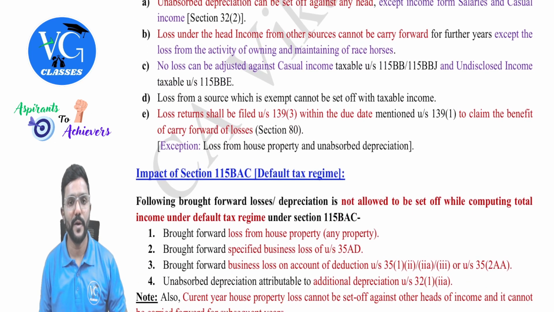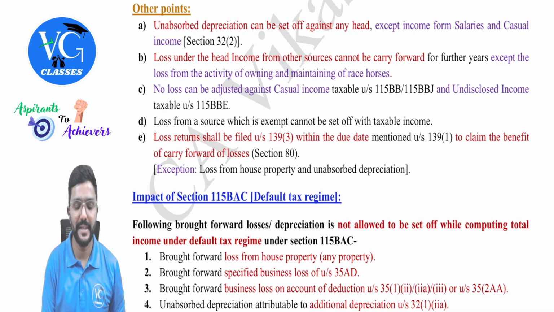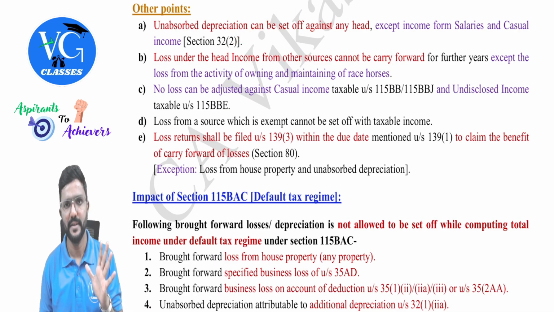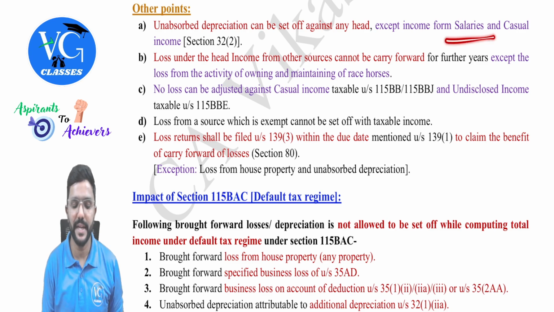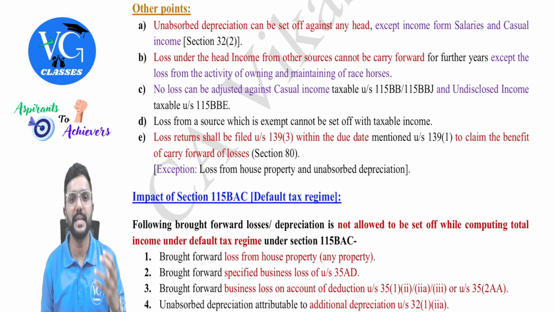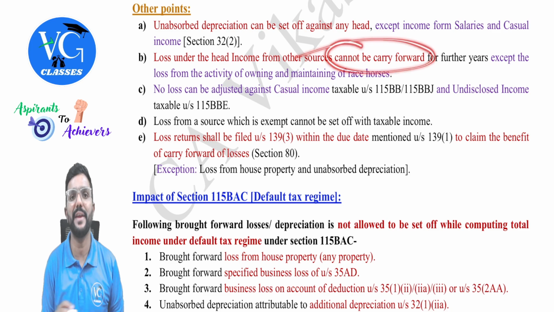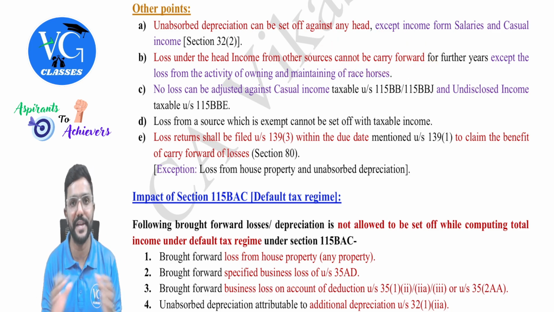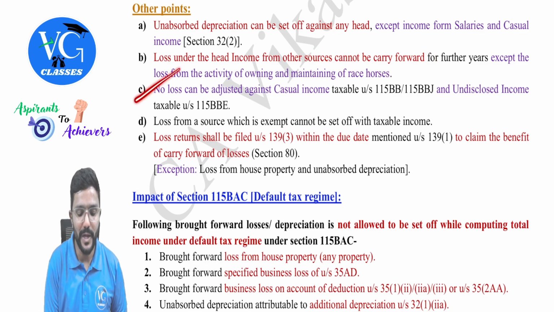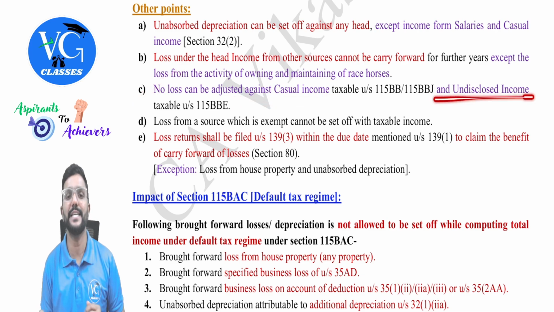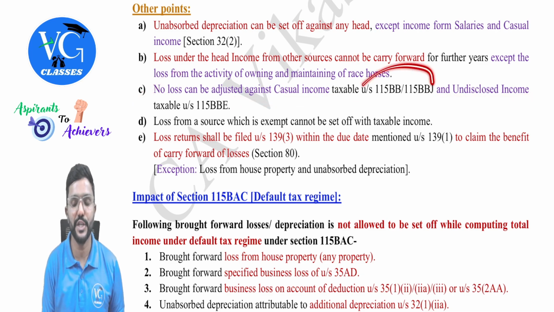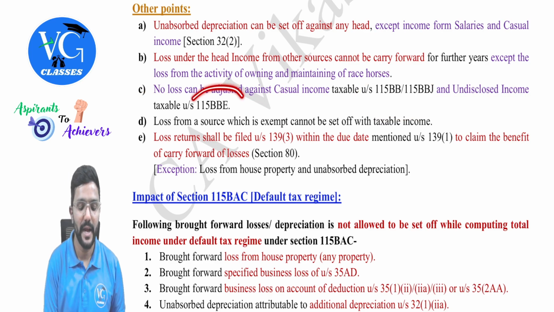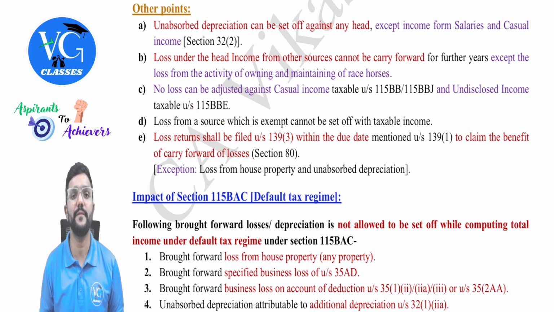Some more points. Unabsorbed depreciation can be set off against any head, but it cannot be adjusted against salary income and casual income, guys. Then loss under the head income from other sources cannot be carried forward, but one exception is loss from the activity of owning and maintaining resources. Then no loss can be adjusted against casual income and undisclosed income, guys, which is covered under section 115BB, 115BBJ, and undisclosed income under section 115BBE.